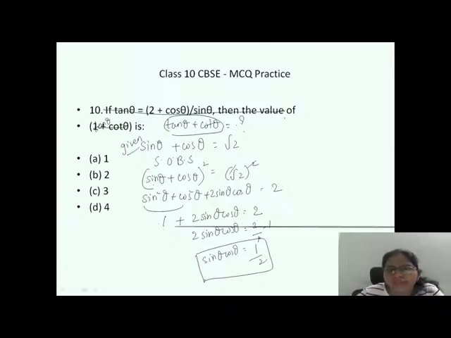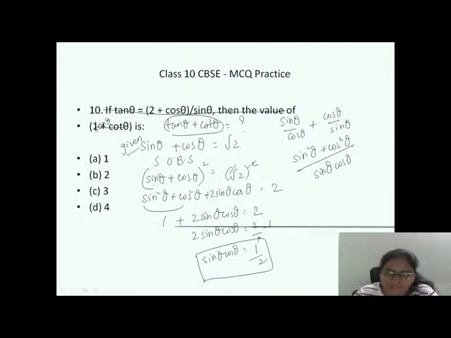What is tan theta? We know that tan theta is sin theta by cos theta. What is cot theta? Cos theta by sin theta. Now take the LCM. After taking the LCM, you will get sin square theta plus cos square theta. How to do LCM? Just multiply with the denominator which it doesn't have. The LCM is sin theta cos theta over here. Listen carefully, for those who don't know.